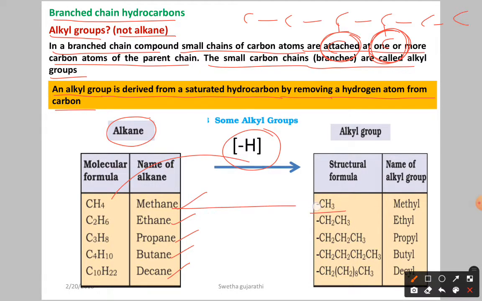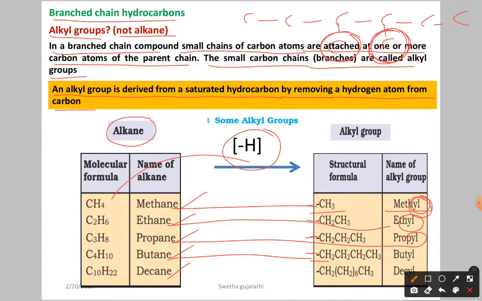From methane you are going to get methyl. An alkyl group must end with "yl". From ethane you are going to get ethyl. From propane you get propyl. From butane, if you remove one hydrogen, the attachment should be from here only, then you get butyl. From decane you get decyl.